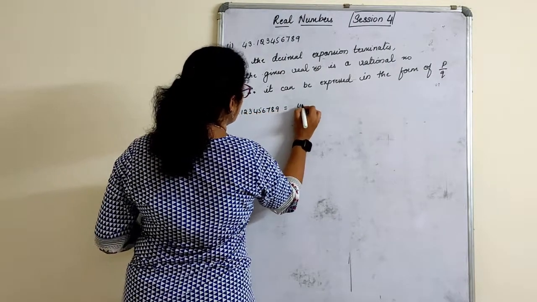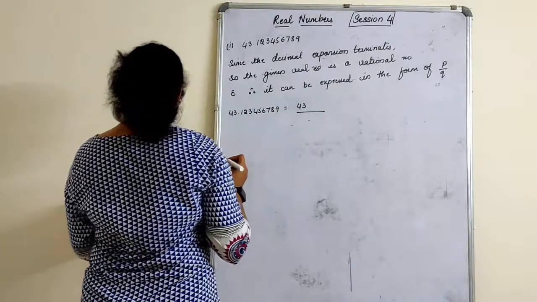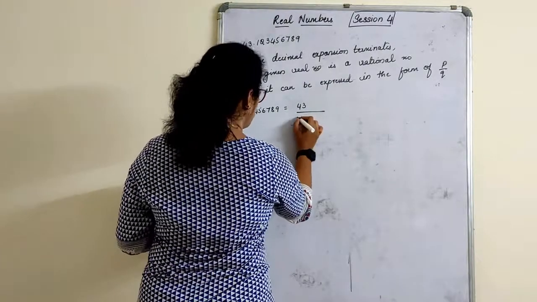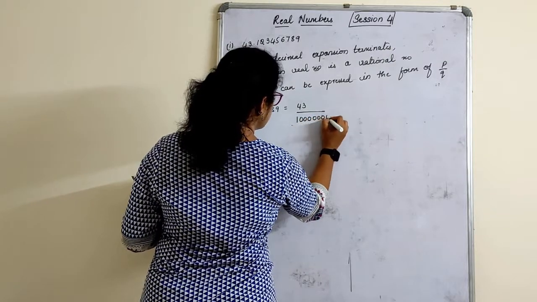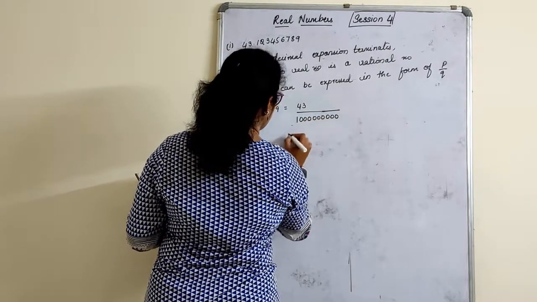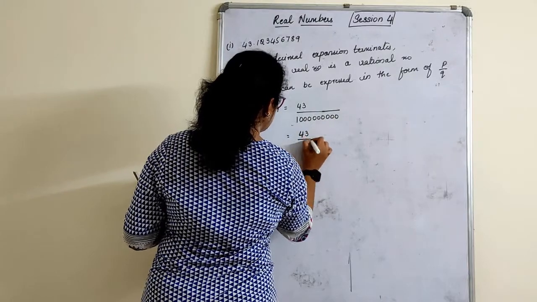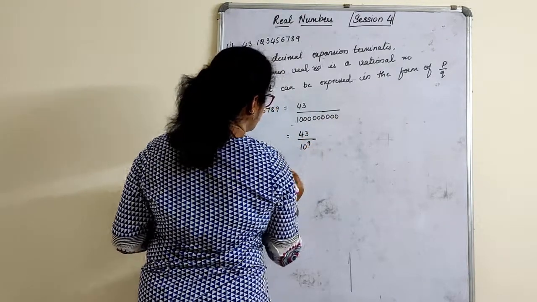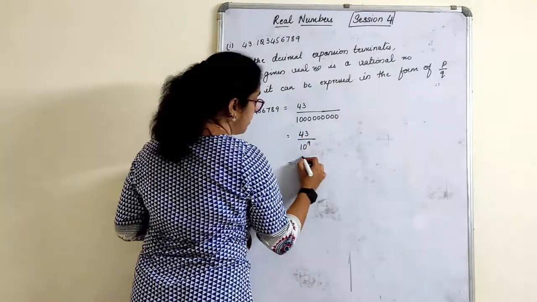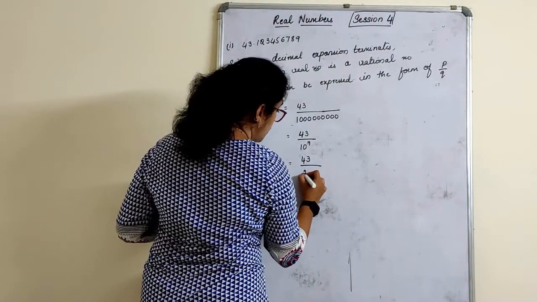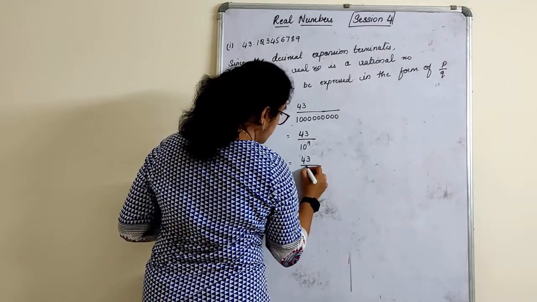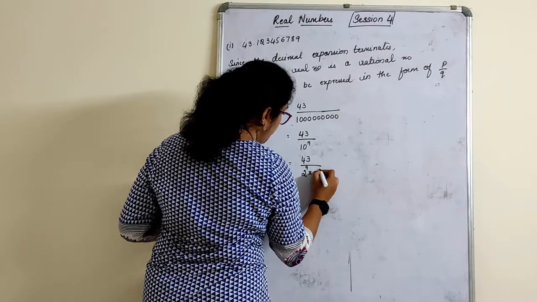43.123456789 is equal to 43. How many decimal places? 1, 2, 3, 4, 5, 6, 7, 8, 9. So it can be written as 43 upon 10 raised to 9. Now 10 raised to 9 can be written as, since they have asked us the prime factorization of the denominator, 2 raised to 9 into 5 raised to 9.